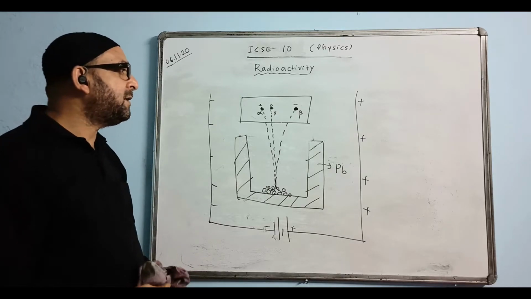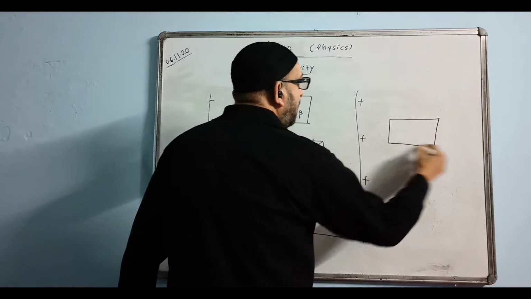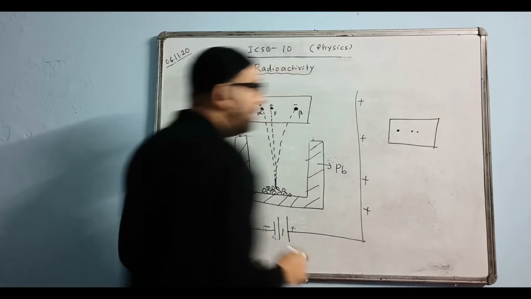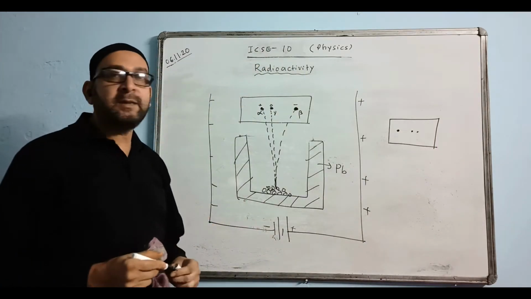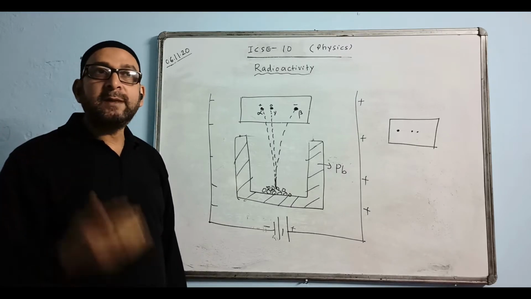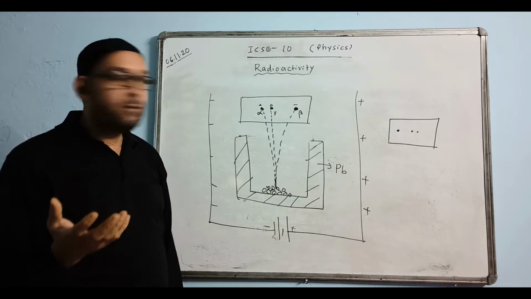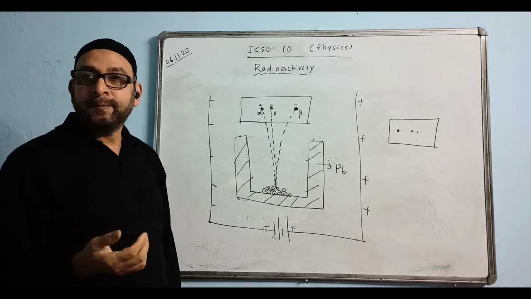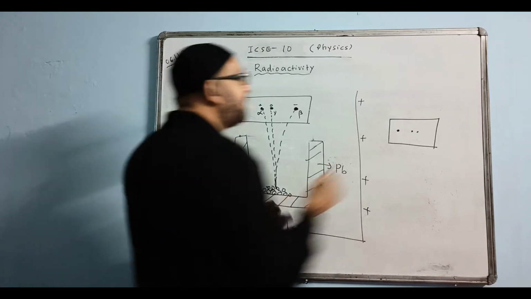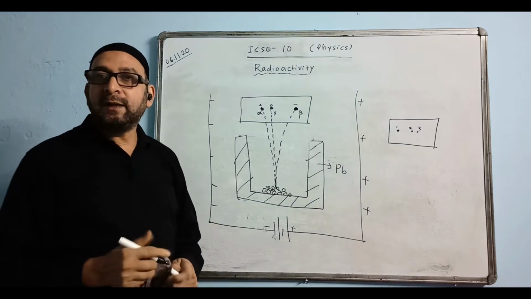Suppose you may get a question in ICSE coming like this. They may show a plate like this, and the three spots are shown like this, one here, and one here like this. And they are asking, identify the three spots when a radioactive material such as maybe uranium, or radium, or thorium, any one of the radioactive materials, is exposed to a photographic plate. Name them, identify each one of them. Suppose this is given number 1, this is 2, this is 3. So how do we identify them?